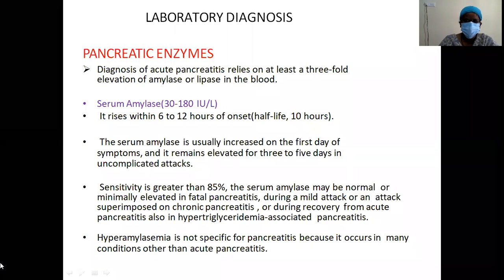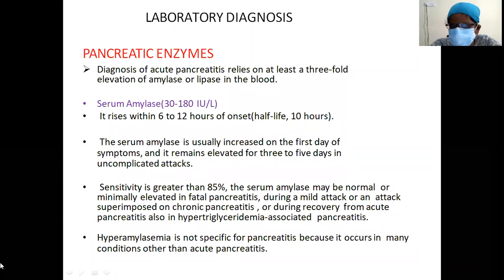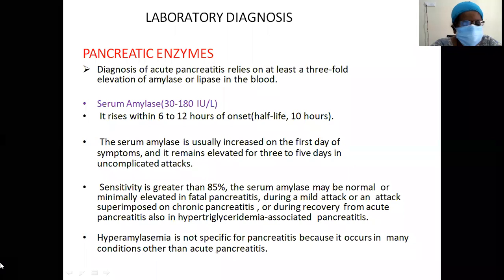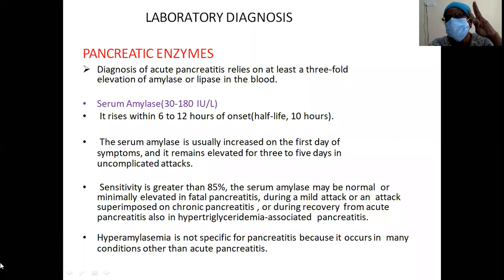Coming to the laboratory diagnosis, how do you want to diagnose? Your primary diagnosis should be through your history. What are the supporting laboratory diagnoses? Your pancreatic enzymes: at least more than a threefold increase of amylase and lipase in the blood.